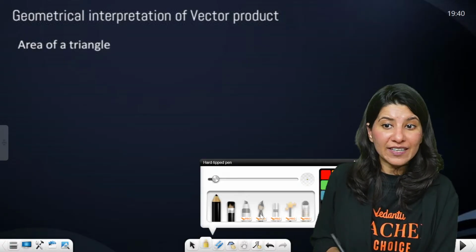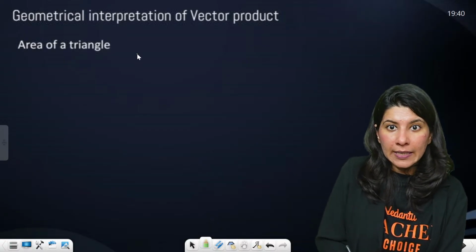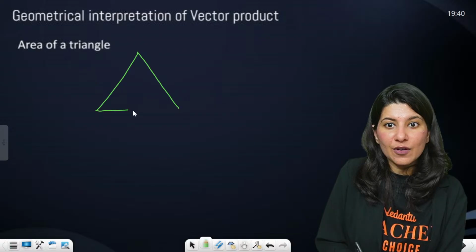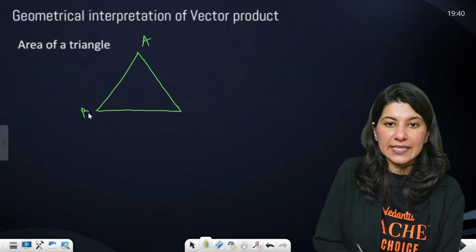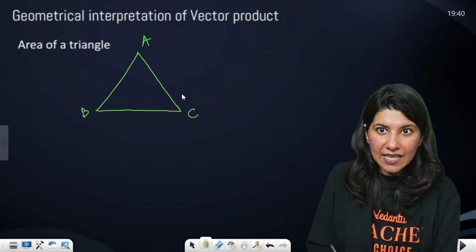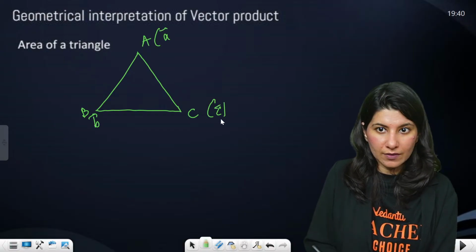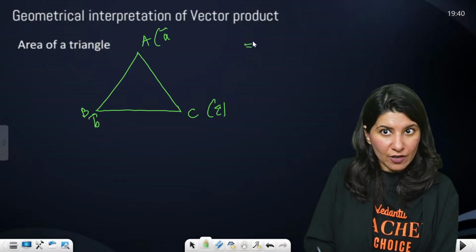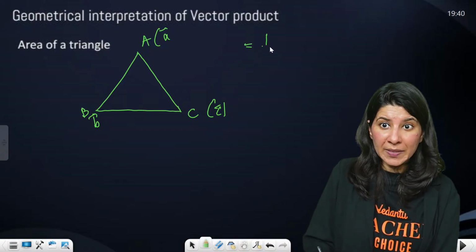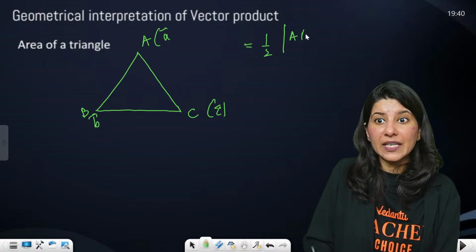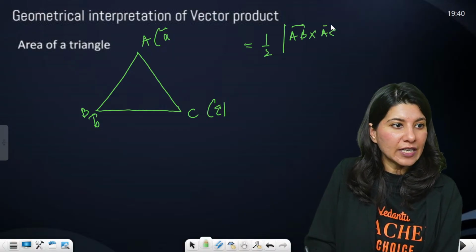Now, just like the area of a parallelogram, we have to understand the area of a triangle. Suppose A, B, C, three vertices are given to you. This is your A vector, this is your B vector, this is your C vector. So the area of the triangle will be half AB cross AC.